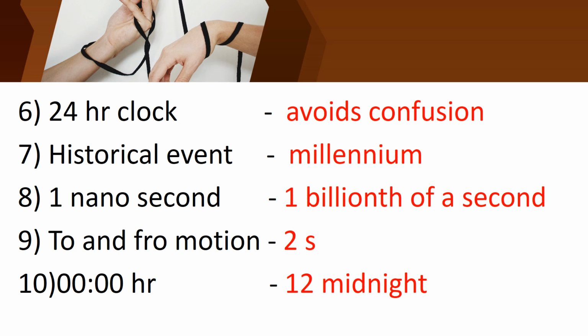And the ninth one, to and fro motion. For to and fro motion, it will take 2 seconds. Okay, children. To and fro motion takes 2 seconds. And then the 10th one, 0000 hours means that is 12 midnight. Okay, 0000 hours means 12 midnight. Is it, children? So that is the answer. Check your answers, children.